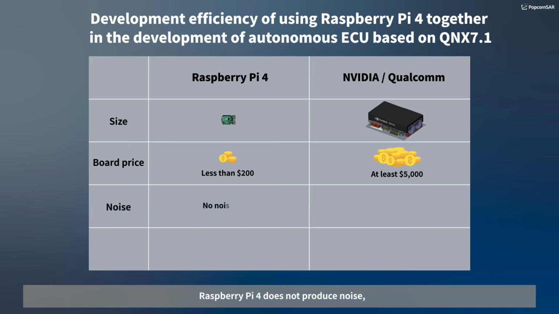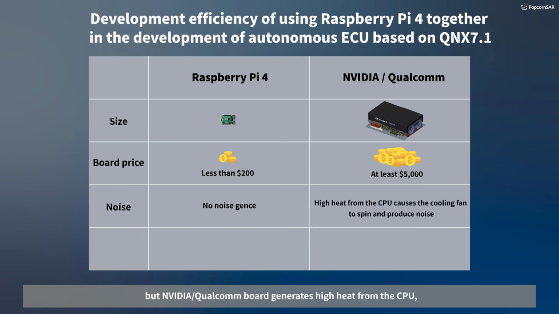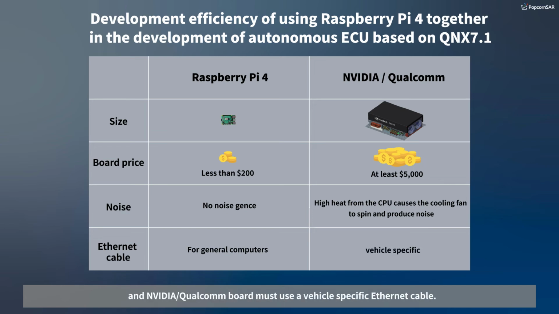Raspberry Pi 4 does not produce noise, but NVIDIA Qualcomm board generates high heat from the CPU, so that it causes loud noise from the cooling fan. Raspberry Pi 4 can use Ethernet cables for general computers. An NVIDIA Qualcomm board must use a vehicle-specific Ethernet cable.